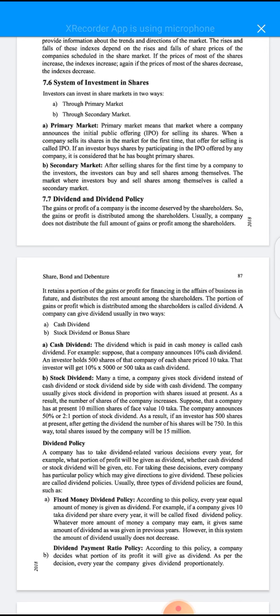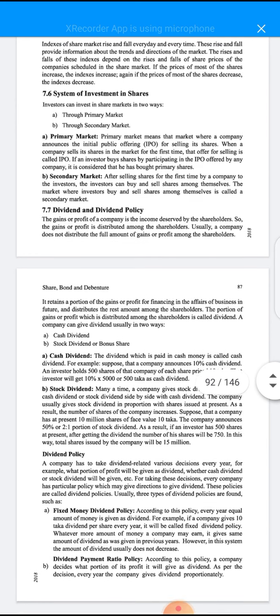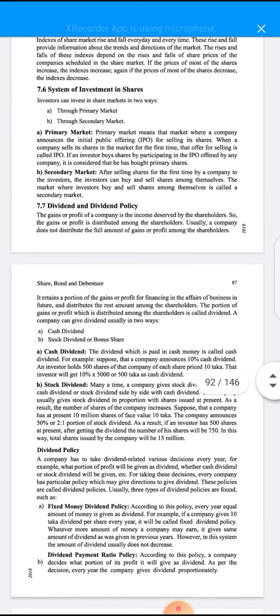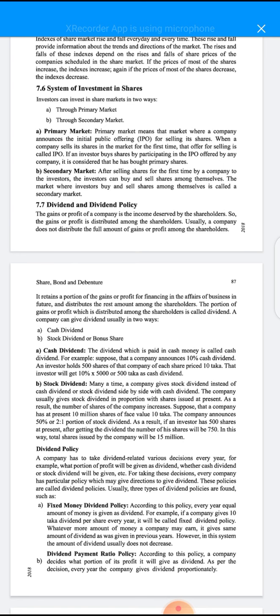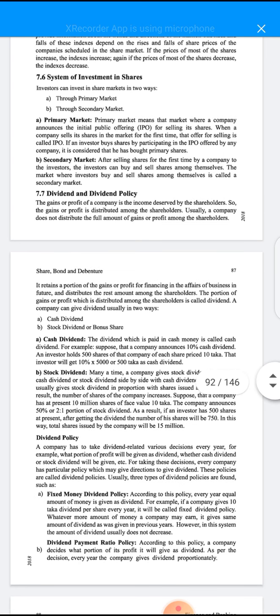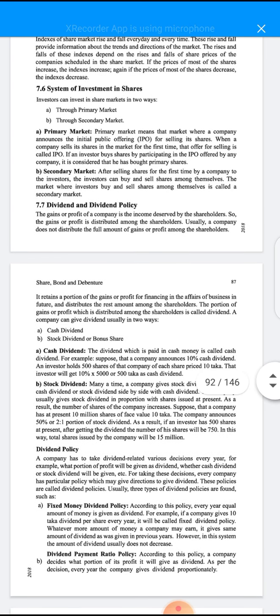Here also, there are some sources for collecting money, just like common shares, preferred shares, then debt and retained earnings.